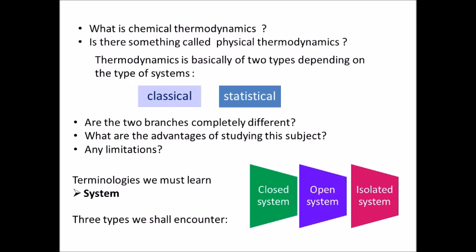So what is a system? These are the terminologies we must learn before learning thermodynamics in detail. A system is any part of the universe which is under study for thermodynamic properties. Systems are of three types, mainly closed system, open system, isolated system. Of course, there are many more other types of system, but we deal with these three types in the initial stages.